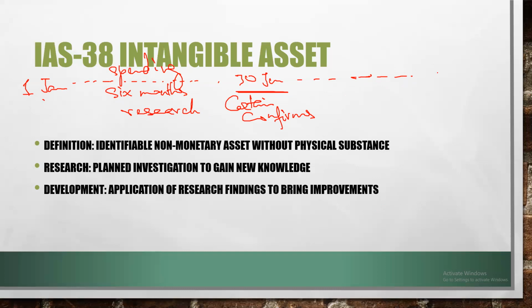Now, in the next 6 months, they come up with a formula, they come up with some kind of a medicine or some kind of a vaccination for the treatment of the disease.